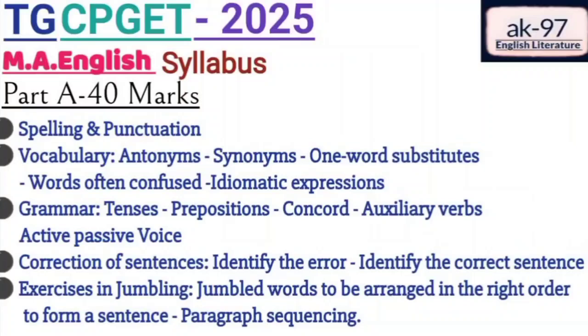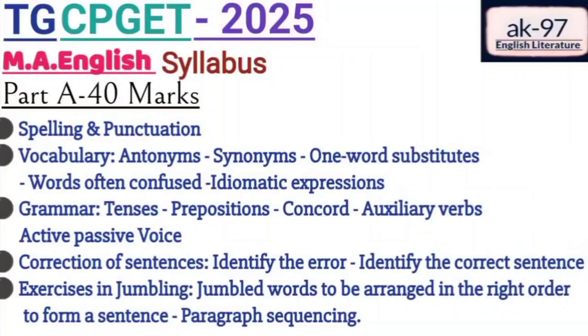Next, under grammar we have concord. Concord is nothing but the agreement between different parts of a sentence. The basic structure of a sentence is subject plus verb plus object. And here you need to understand the relationship and the agreement between all these parts of the sentence.